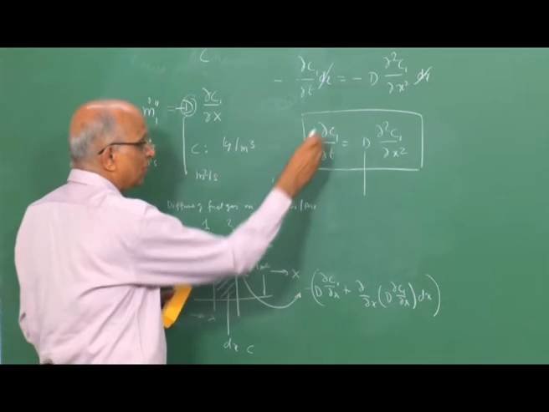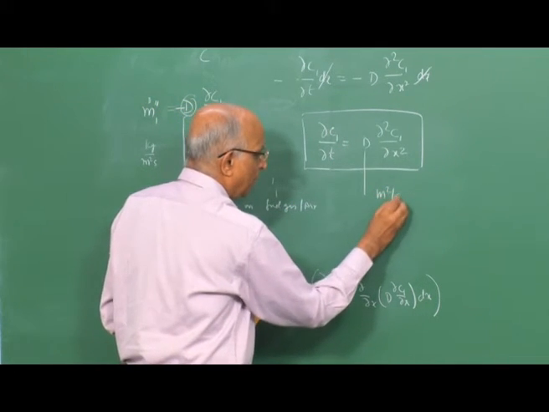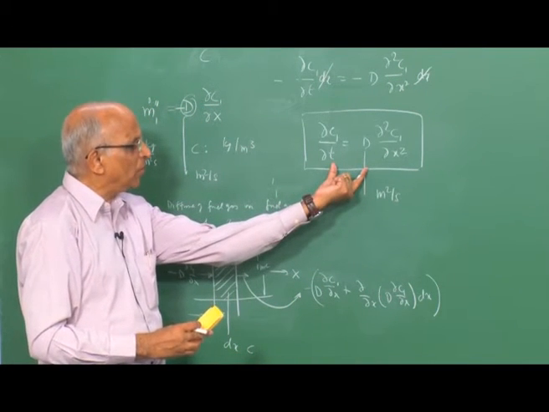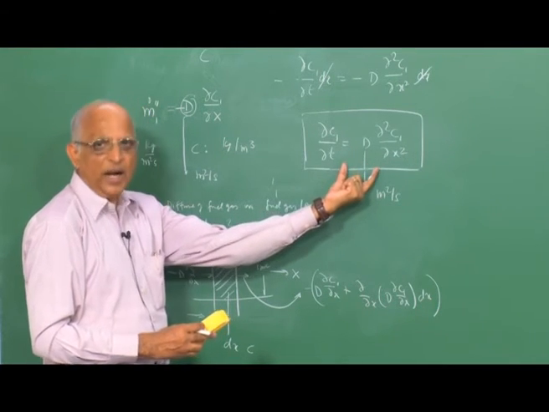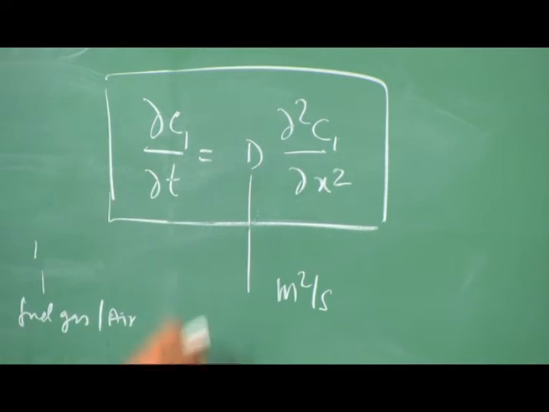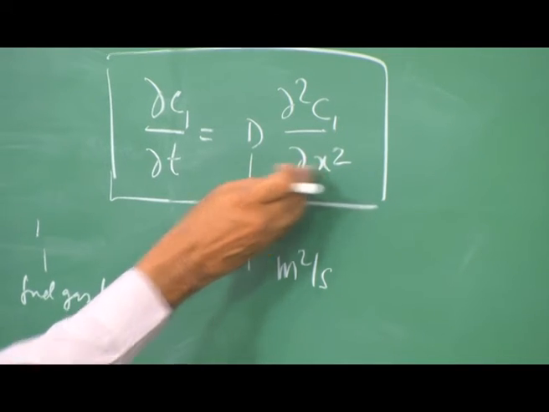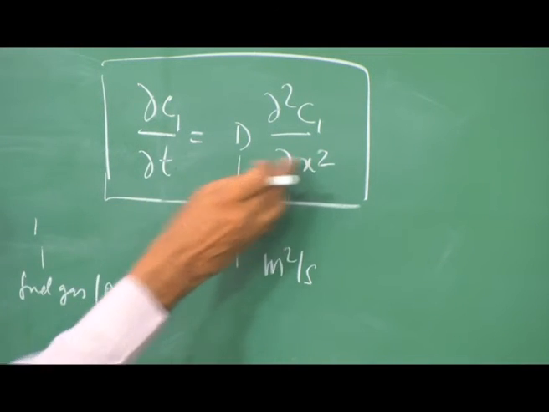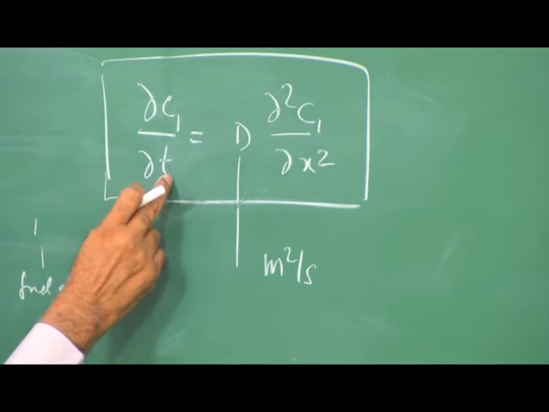I again repeat, concentration is in kilograms per meter cube, and D is in meter squared per second, which is the diffusivity. I need to solve this equation to get how it diffuses, under different atmospheric conditions. Unfortunately, it is not a single variable x involved, it is also time, and therefore from dimensional considerations I would like to make this equation a function of a single variable.